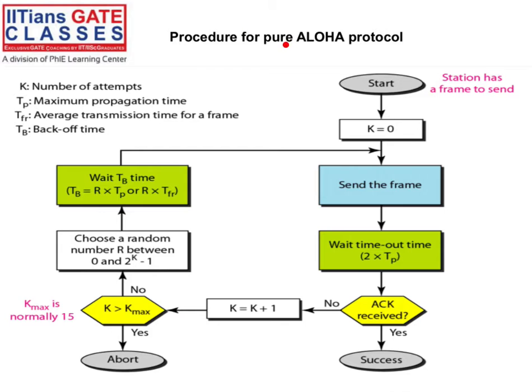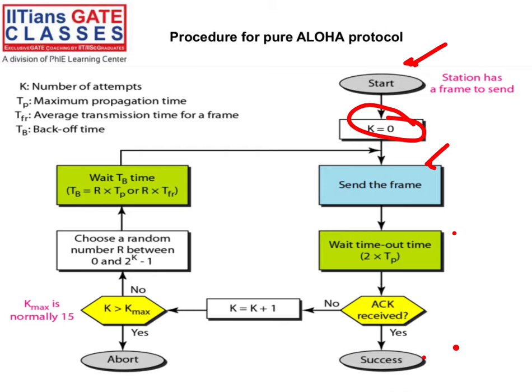Next, this is the procedure for the pure ALOHA protocol. The station has a frame to send, and K is the number of attempts, meaning how many retransmissions will happen. In the starting, that counter is 0. The first time, we send the frame. After that, we wait for timeout. After timeout, if I didn't receive an acknowledgement, then I have to send the frame again.